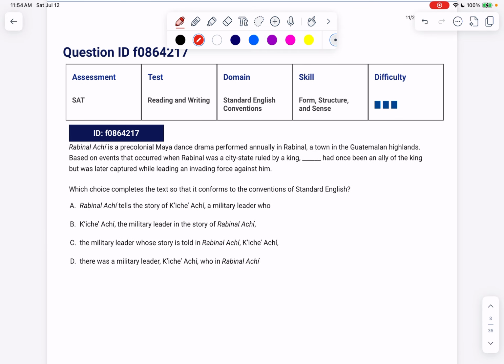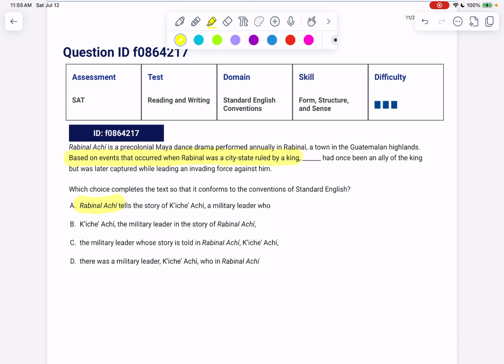Ooh, this is going to be another one of those modifiers, so keep an eye open for this. Rabinal Achí, maybe, is a pre-colonial Maya dance drama performed annually in Rabinal, a town in the Guatemalan highlands. Based on events that occurred when Rabinal was a city-state ruled by a king, blank had once been an ally of the king but was later captured while leading an invading force against him. So tell me, what was based on events that occurred when Rabinal was a city-state ruled by a king? What was based on events?